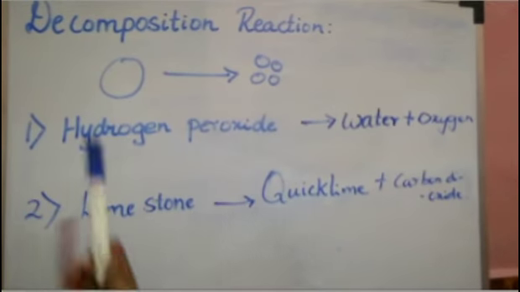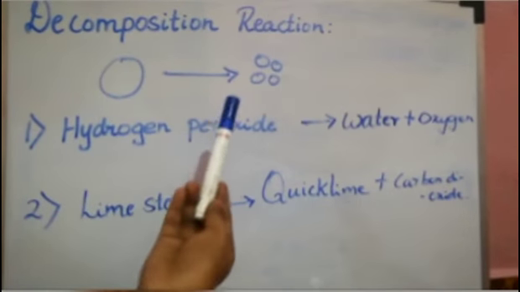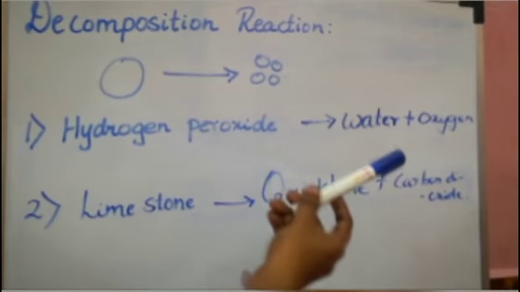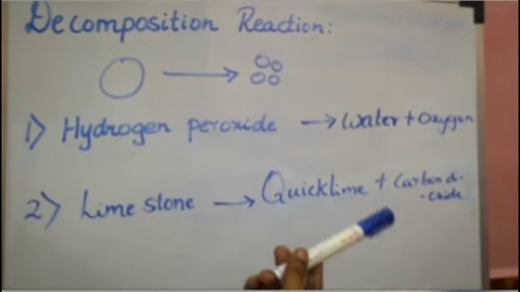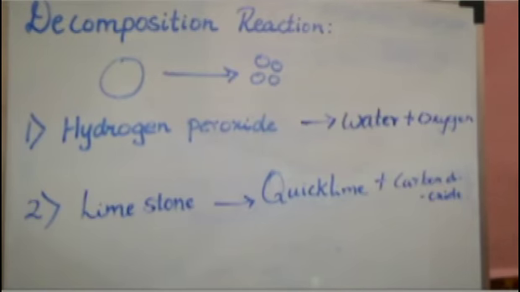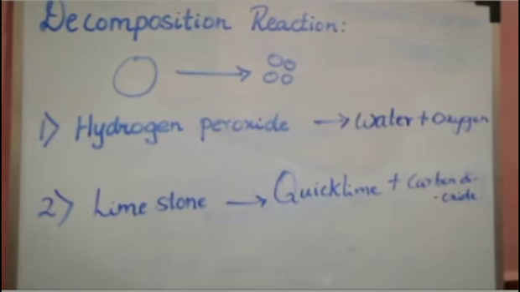So these two equations are said to be decomposition reactions because one substance is broken up into two different products. So these are the examples for decomposition reaction. In this reaction you have one reactant and two products. I hope you all understood what is decomposition reaction.